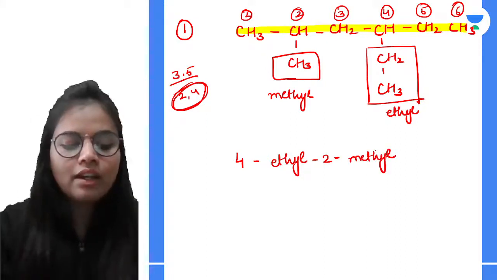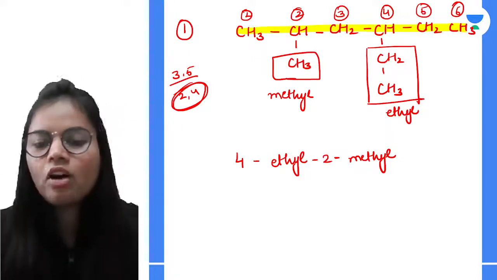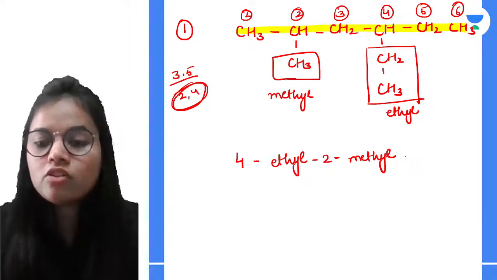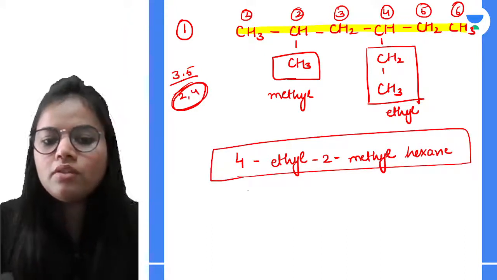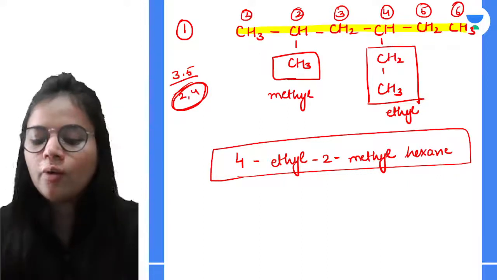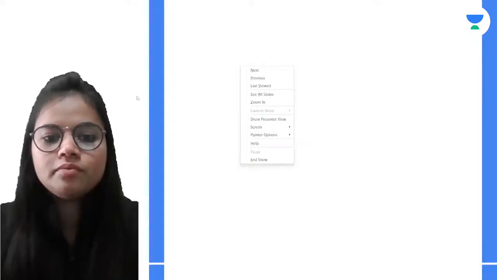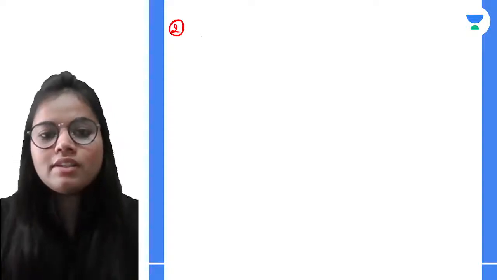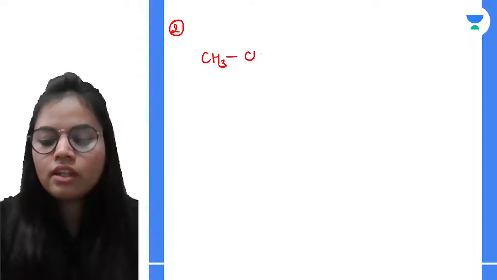And see, all the chains have got single bonds, right? So this is an alkane. And how many carbon atoms are present in the longest chain? 6. So 4 ethyl, 2 methyl hexane. This is the IUPAC name of this compound. All right. Now let us go for the second question. Our second structure is CH3, CH, CH2, CH.